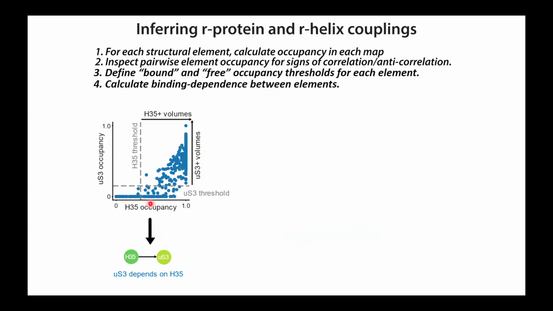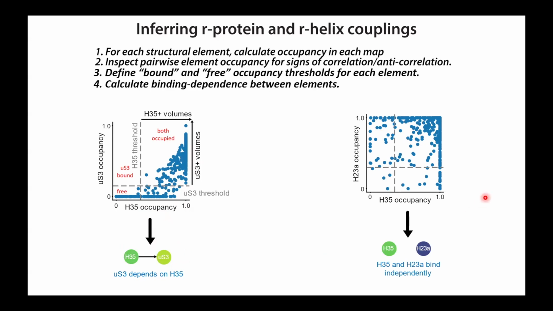And because you see this pattern of dependencies, you can draw that as a dependency arrow where S3 depends on helix 35. Okay, we see other examples where they are completely independent. For example, helix 35 can be occupied independent of the occupancy of helix 23, and the same is true for helix 23. Okay, so this allows you to then build up a network diagram of all of these interdependencies.